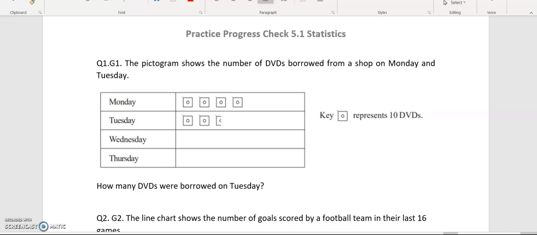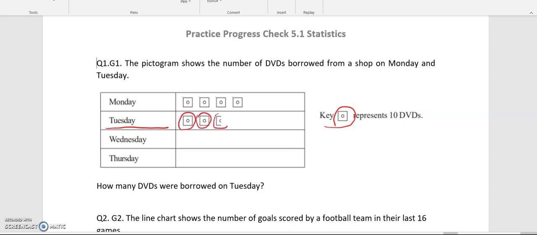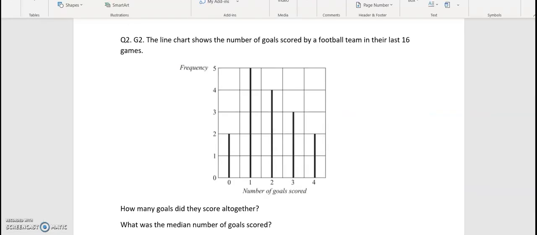Question number 1. The pictogram shows the number of DVDs borrowed from a shop on Monday and Tuesday. How many DVDs were borrowed on Tuesday? So we're looking at Tuesday. We have the key here, which shows that this shape represents 10 DVDs. So this is going to be 10, 20, this is half, so it's going to be 5. So 25 in total.